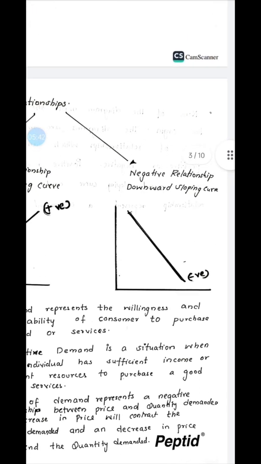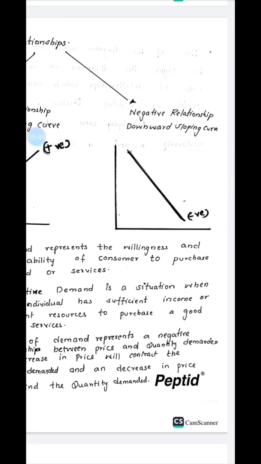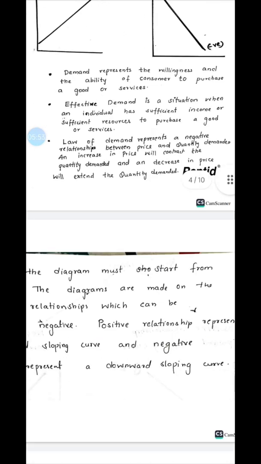And for a negative relationship, as I have explained, when there is an increase in prices, the demand will fall. So we will use a downward sloping demand curve.